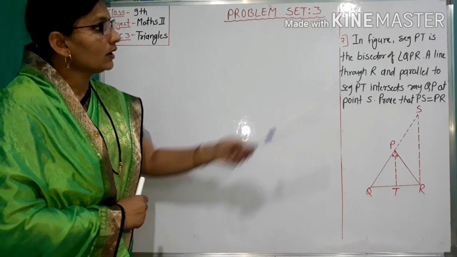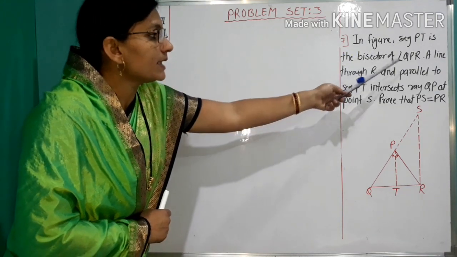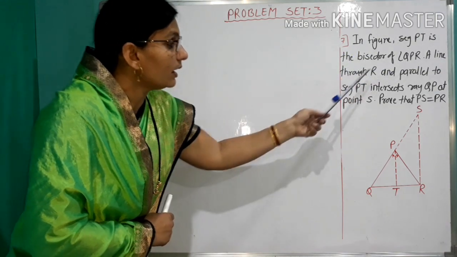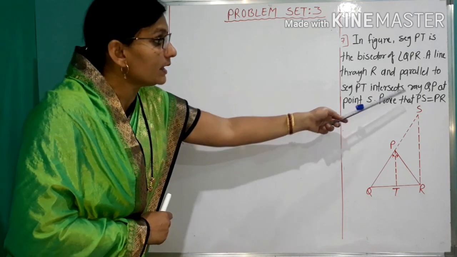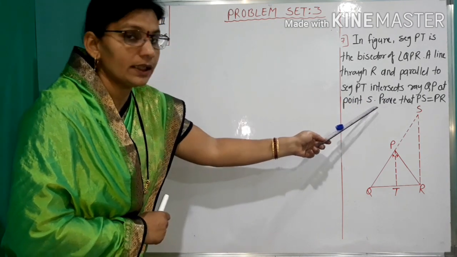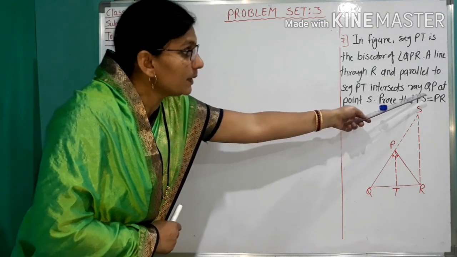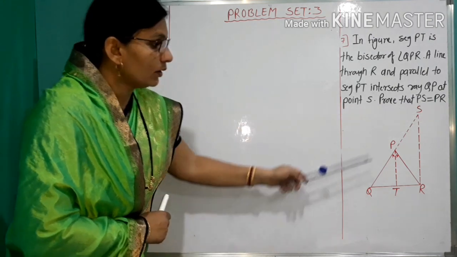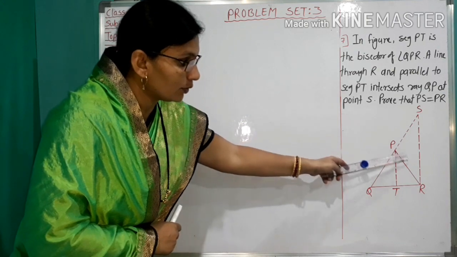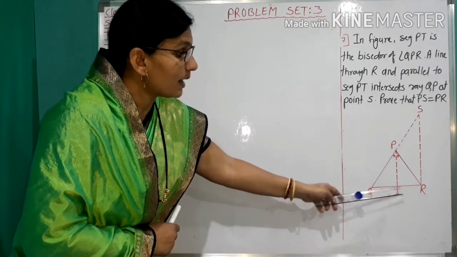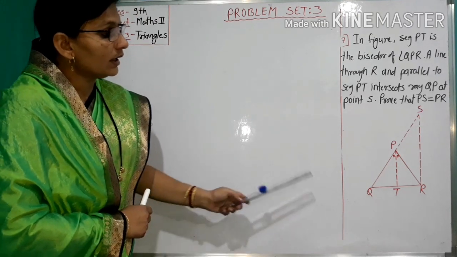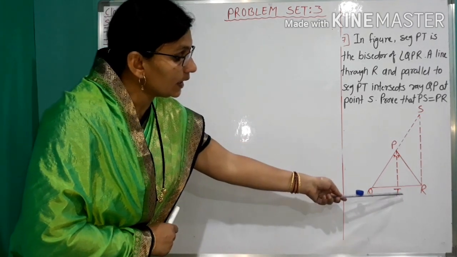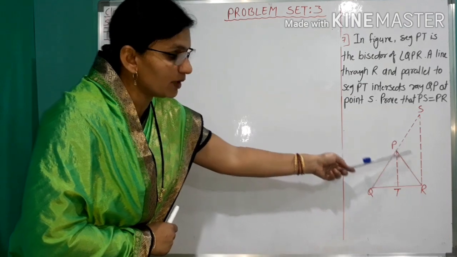Question number 7. In the figure, segment PT is the bisector of angle QPR. A line through R and parallel to segment PT intersects ray QP at point S. Then prove that PS equal to PR. This PT is parallel to SR is given. So first, given ray PT is bisector of angle QPR.